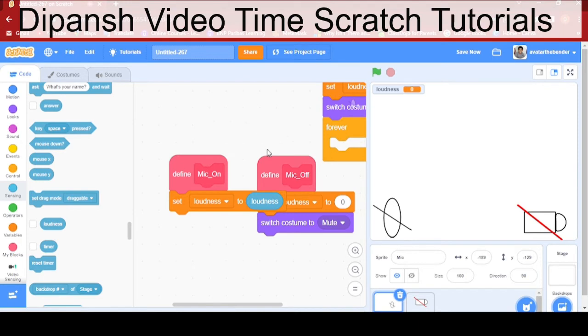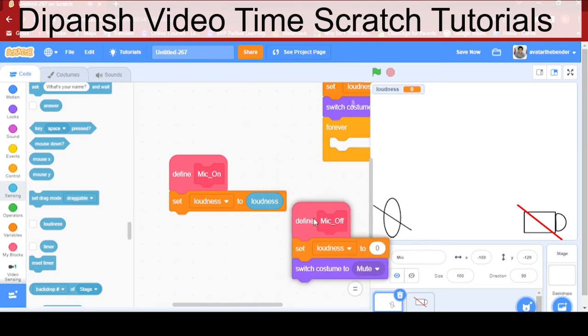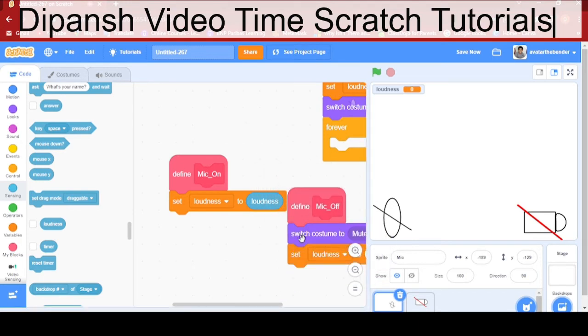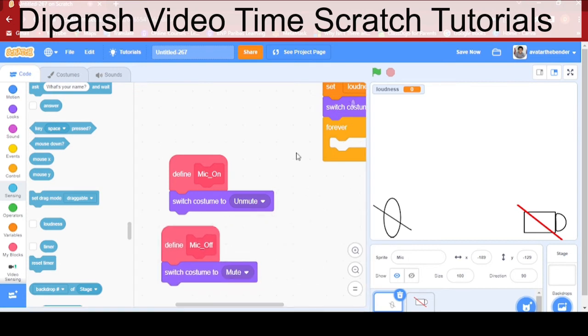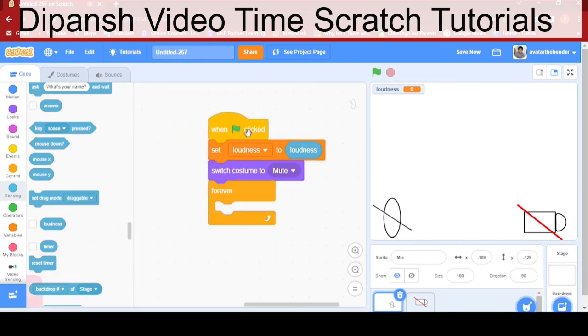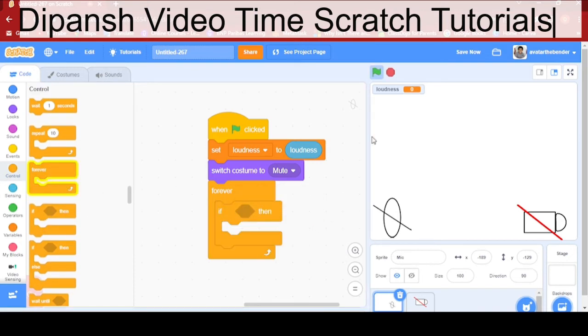But that will do something we don't want. So do you know this set loudness? Just take it off and just put our switching costumes, unmute and mute. Go back to our when green flag clicked.